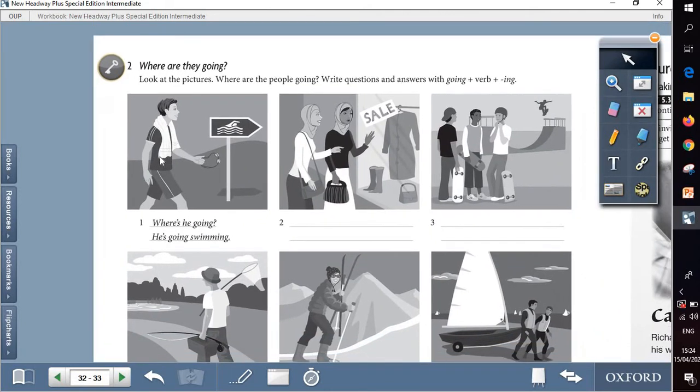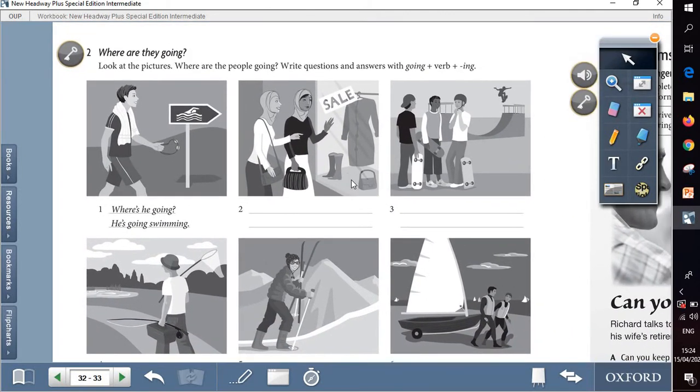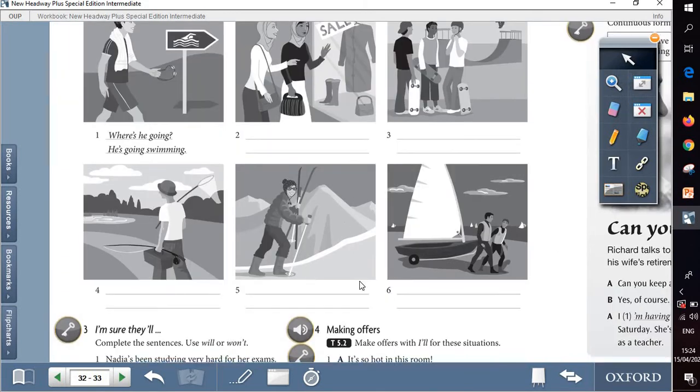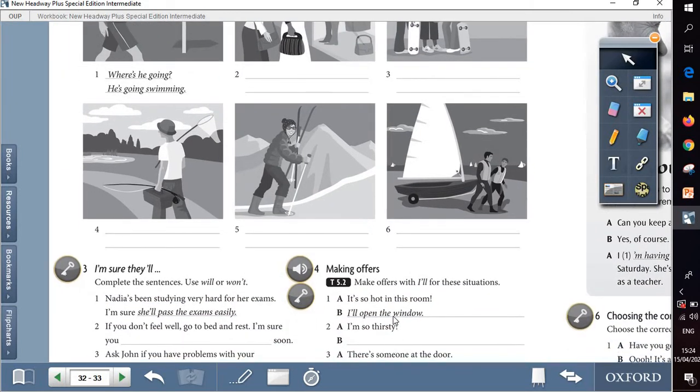Question 2 is about where are they going. Look at the pictures. Where are the people going? Write questions and answers with going plus verb plus ing. So here we'll use the be going to future form based on what we have in the picture, okay? And we already said that when it comes to activities, we can use simply the verb plus ing, which is also called the gerund. Here we have 6 examples.